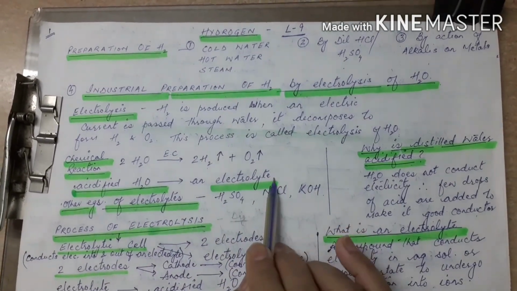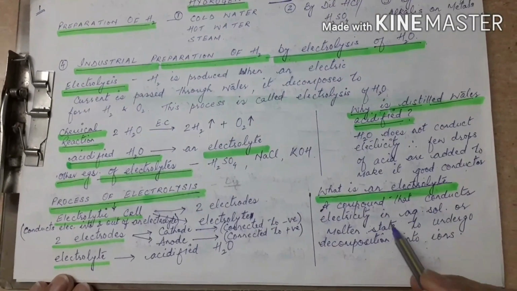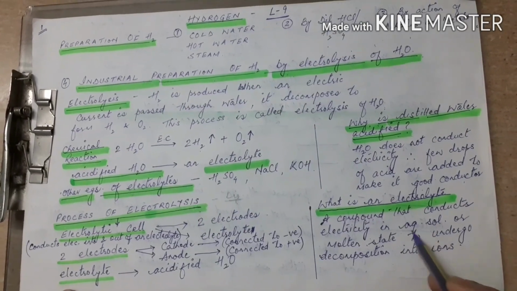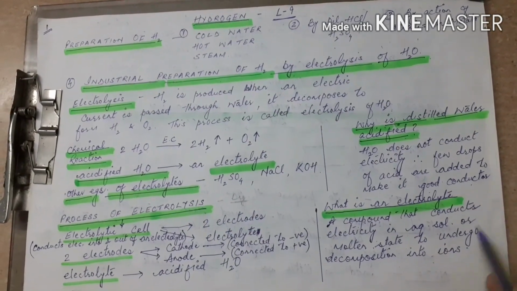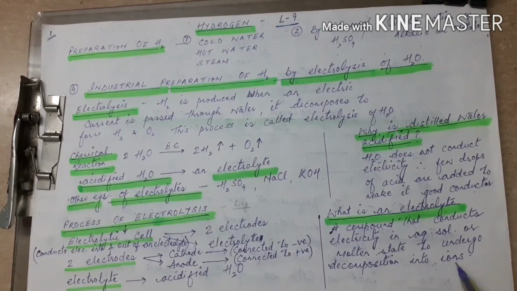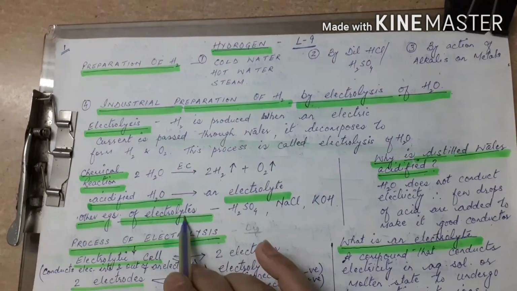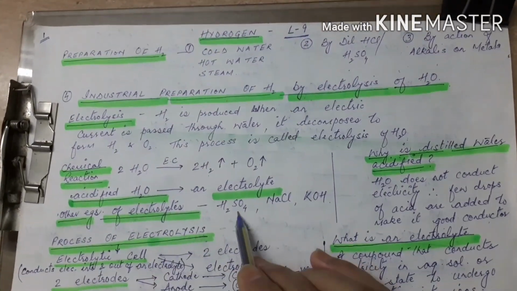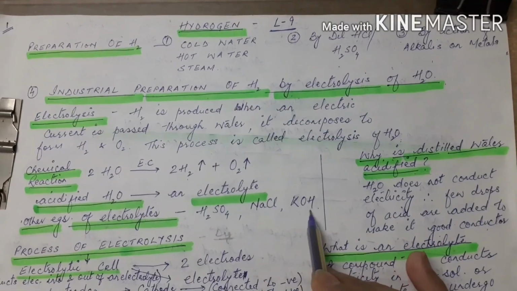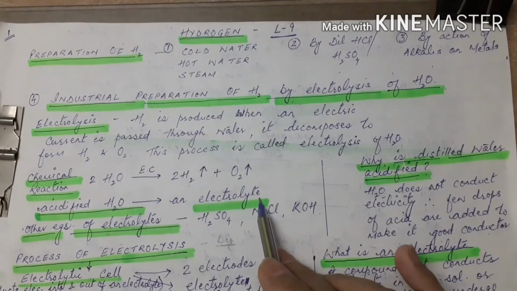Now what is an electrolyte? An electrolyte means a compound that conducts electricity in its aqueous form. Aqueous means in water solution or molten state, to undergo decomposition into ions. There are various other examples of electrolytes here: sulfuric acid, sodium chloride, potassium hydroxide. They all are examples of electrolytes.